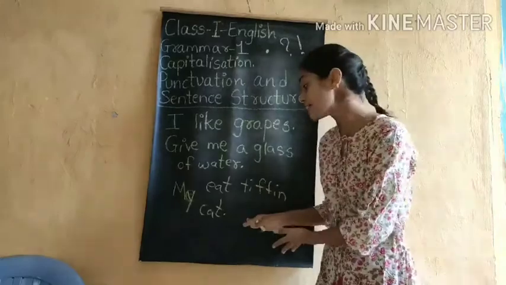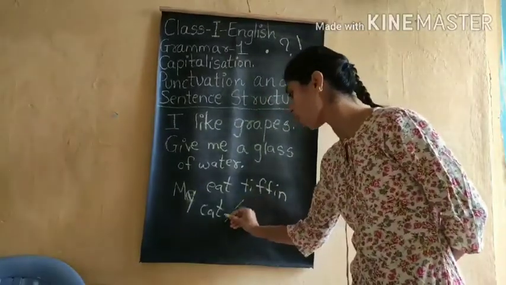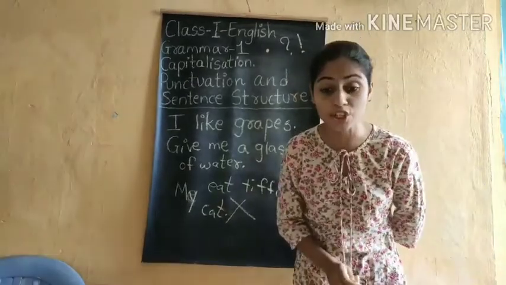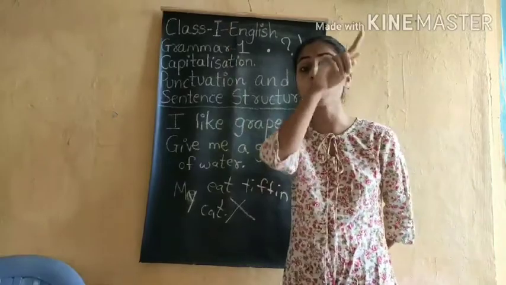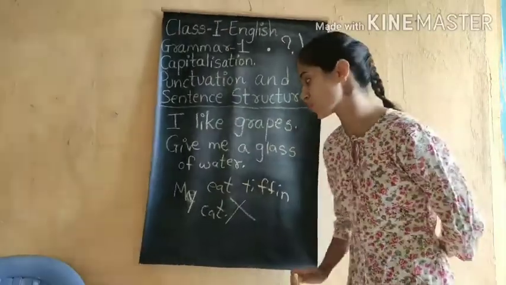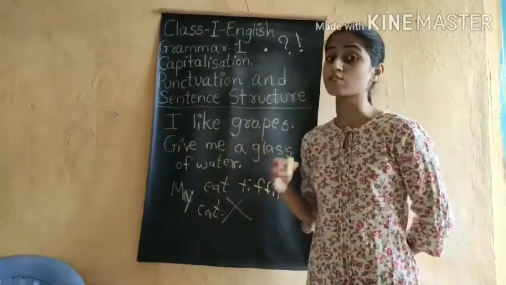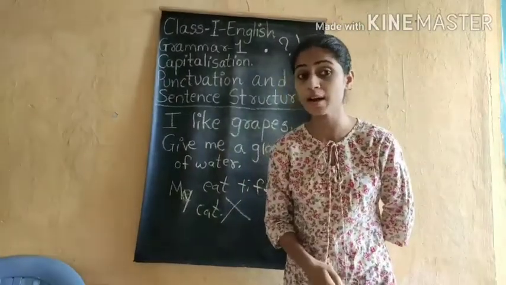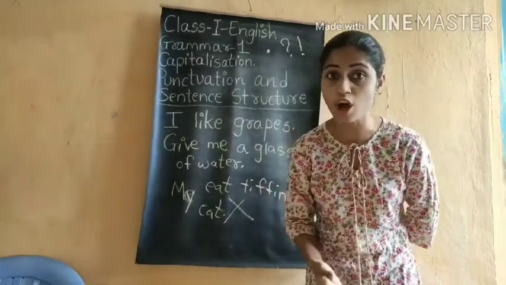No, it is not. So this is an absolutely wrong sentence formation. Now if I tell you, "Give me a glass of water," what did you understand by this sentence? That I am asking you for a glass of water.